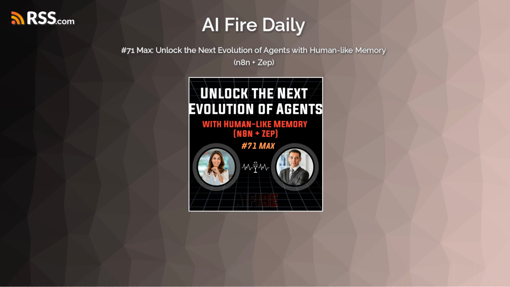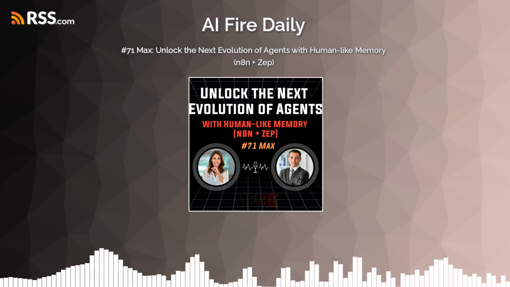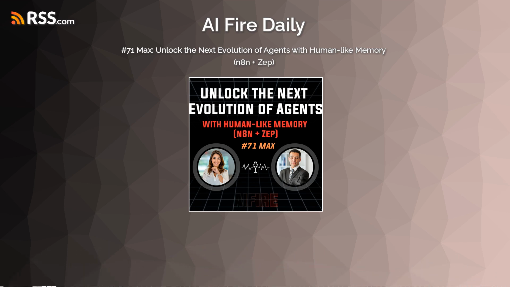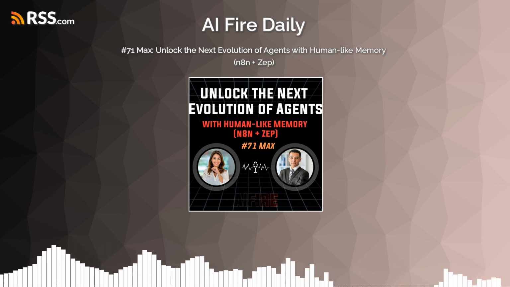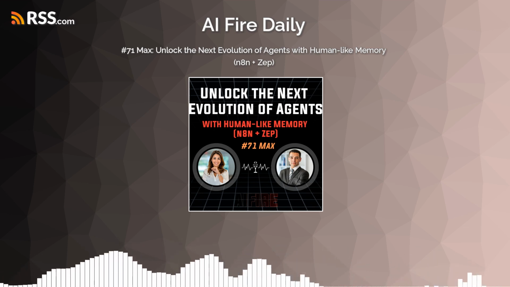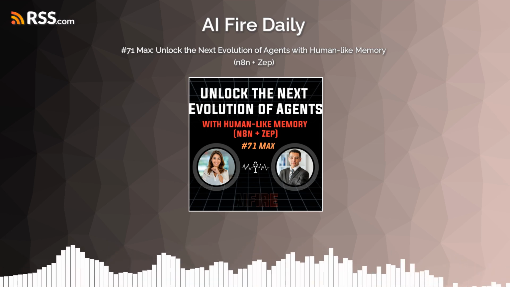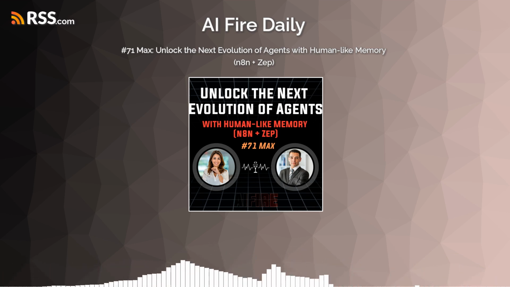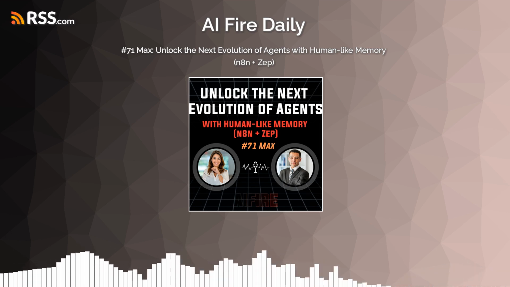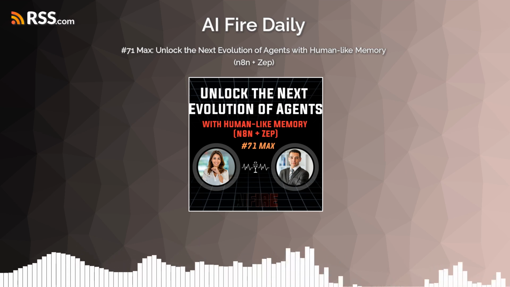Think about the applications. Customer support. Oh, yeah. An agent that remembers your entire purchase history, past support tickets, even your preferred way of communicating. You never have to repeat yourself. It feels like talking to a dedicated account manager who actually knows you. Or an educational tutor. Building a unique learning profile for every single student. Tracking their progress, spotting weaknesses, adapting teaching styles automatically. It's incredibly powerful. The sales assistant. Imagine. Detailed history for every prospect: needs, objections raised before, personal interests they mentioned offhand. It's the perfect briefing for the human salesperson stepping in to close the deal.